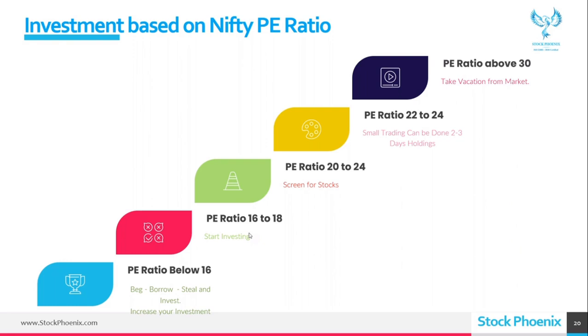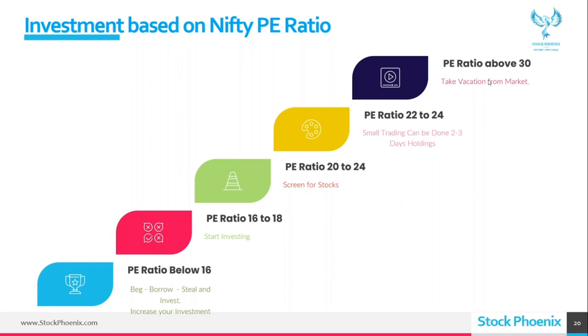Make a safe amount for your future. And PE ratio below 16, don't take it personally. Beg, borrow, steal, and invest. Increase your investment, because that time will never happen. If it happens, do anything you can and invest in the market. So this is the process, the ranges where you can make your investment.